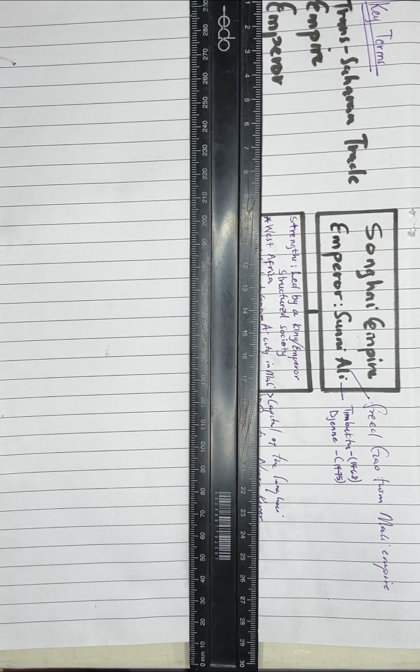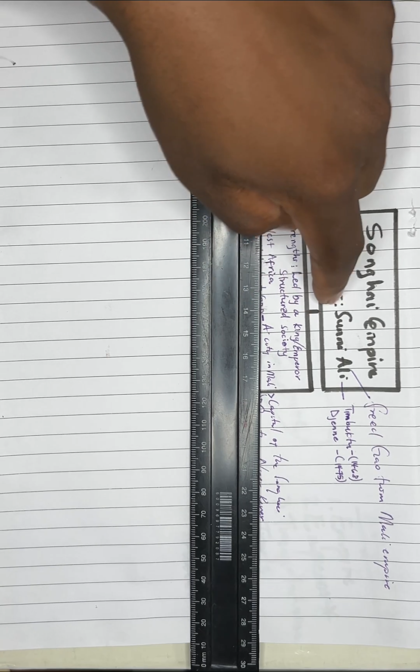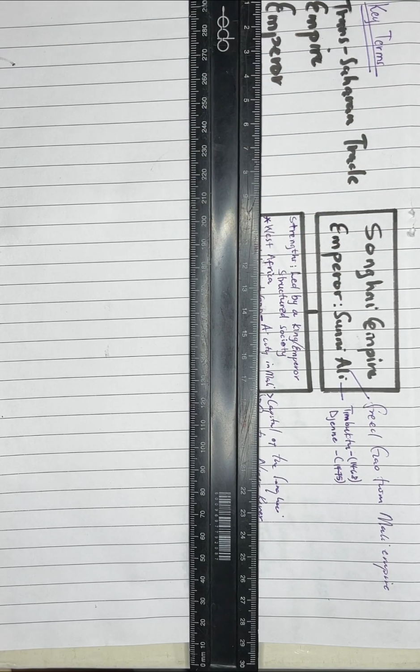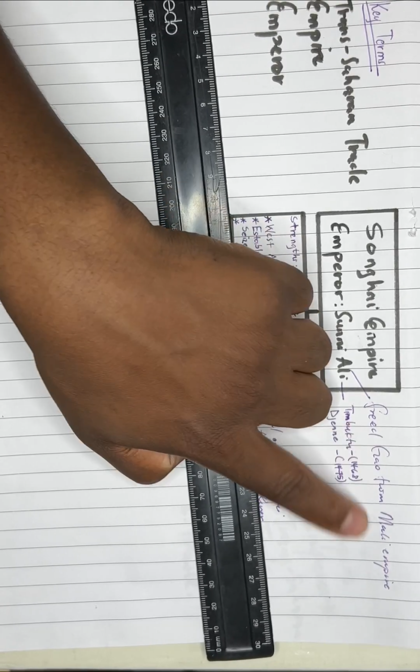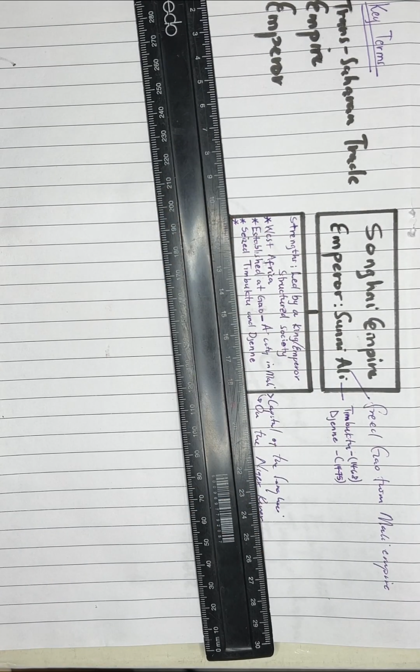And when it comes to the leadership of Sunni Ali, for the Songhai Empire to be one of the most successful, it started with the leader, Sunni Ali, coming up with an idea after having taken over, or after having freed Gao from the Mali Empire. When you speak of the Mali Empire, I think we did speak of it in summary, that the Mali Empire was one of the greatest empires from the 800s going as far off as the 1400s.